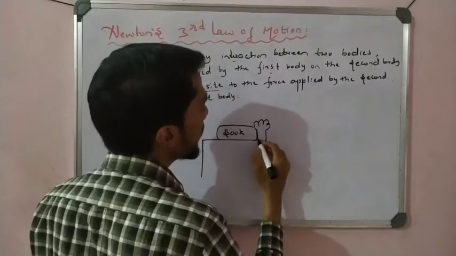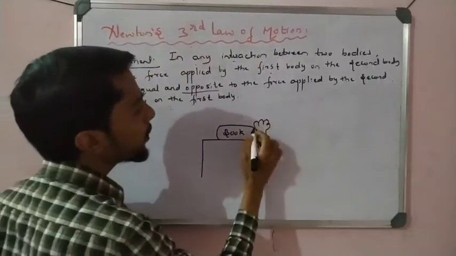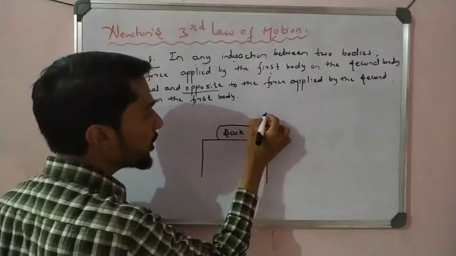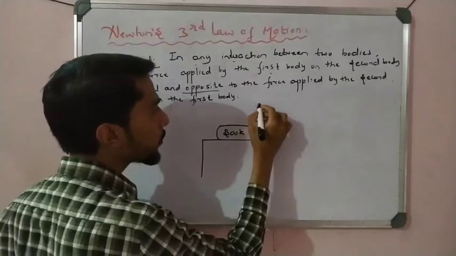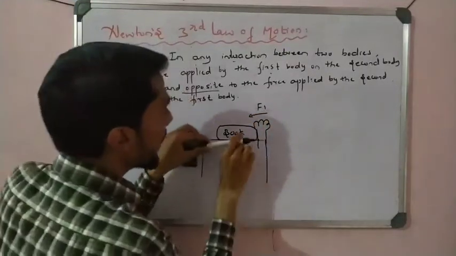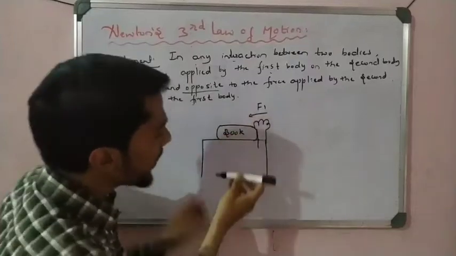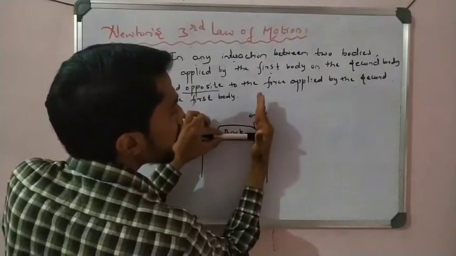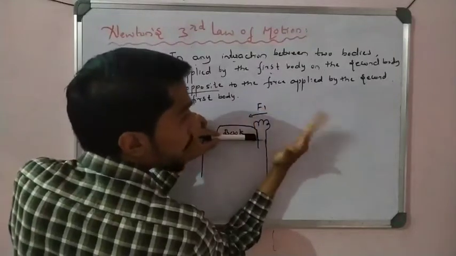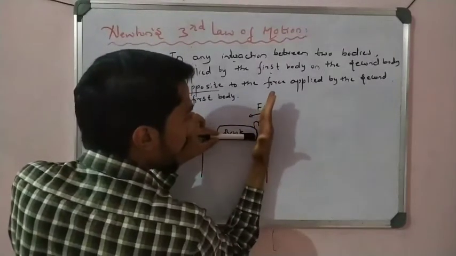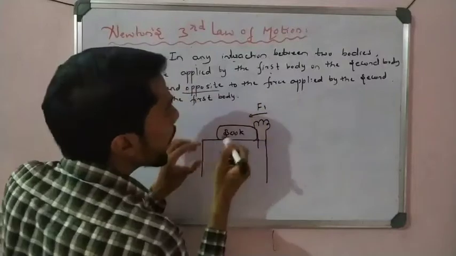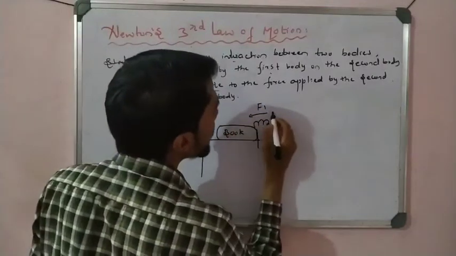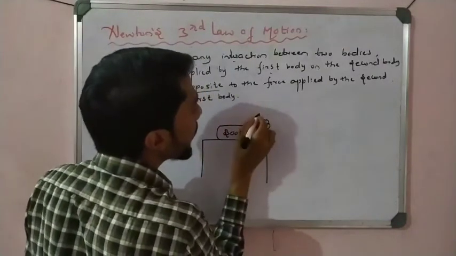Now see, this hand pushes the book with F1 force. For example, this is a book. I apply force on this object, right? So with the hand I apply force F on the book. At the same time, the book also applies force.